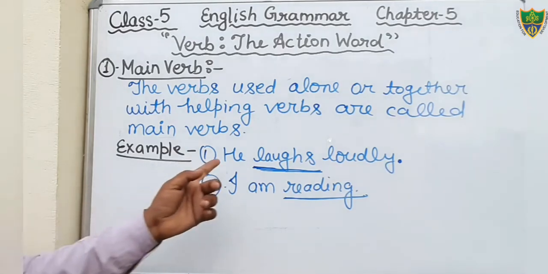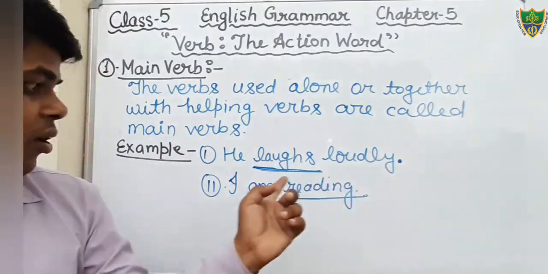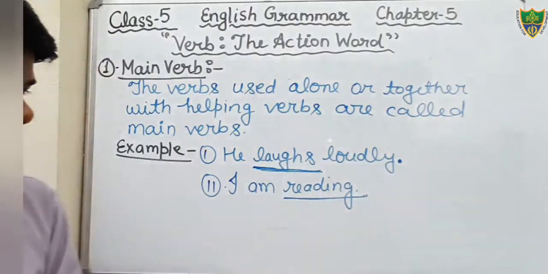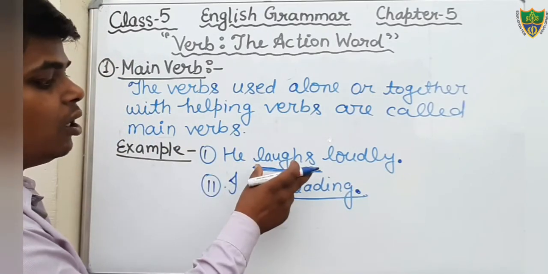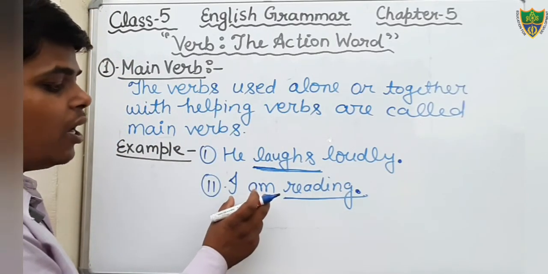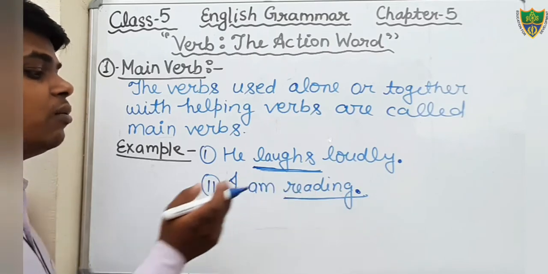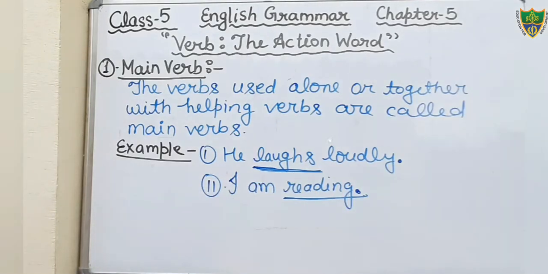Example we have seen: he laughs loudly. Okay? I am reading. In this sentence, the word laughs is the action word or main verb. In "I am reading," what is the main verb? Reading is the main verb. Okay, students, so just write down what is main verb. I hope that you all have understood. So just write it in your notebook. After that, we will discuss the helping verb.